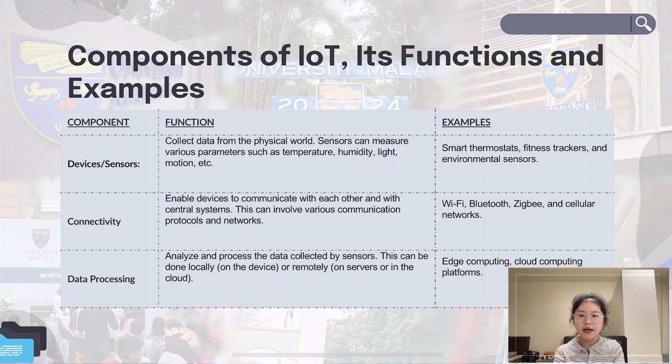The third component is data processing. It is used to analyze and process the data collected by sensors. It can be done locally on the device or remotely on servers or in the cloud. The examples include edge computing and cloud computing platforms.